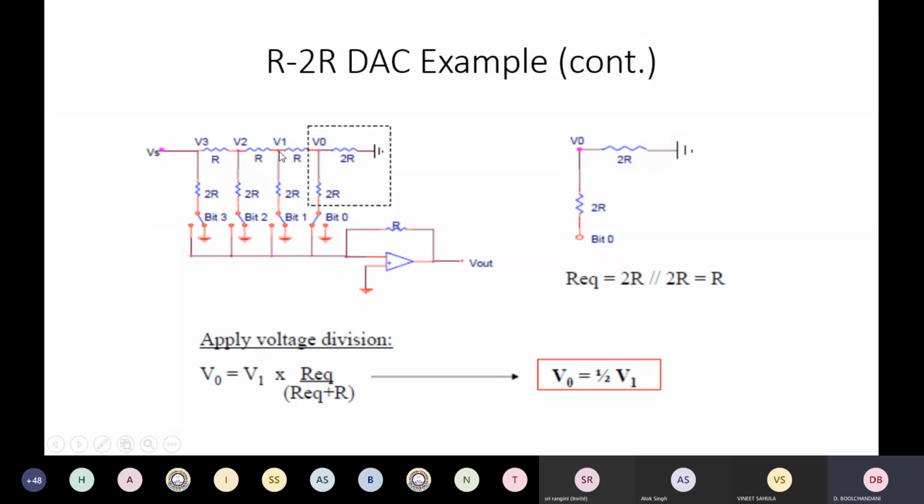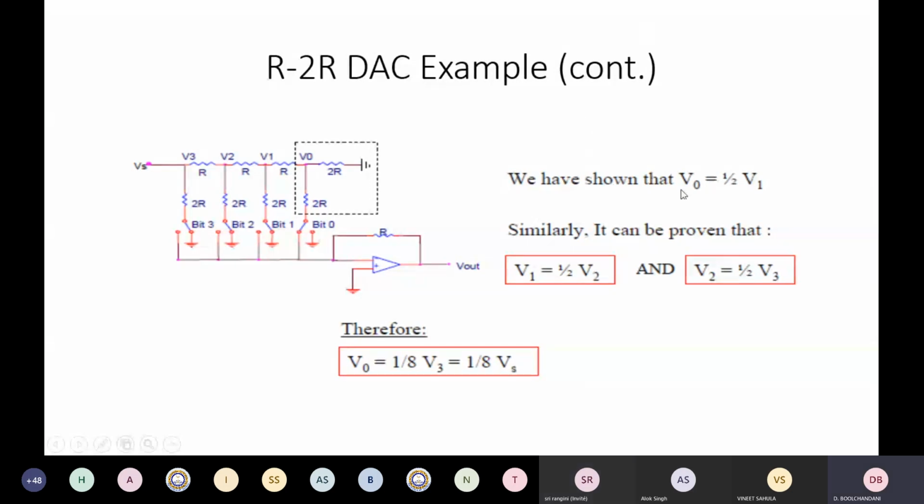You know the voltage V1 is here. Find V0 in terms of V1. V0 in terms of V1 is nothing but the resistance of this divided by the total resistance: R equivalent divided by R equivalent plus R. So we see that V0 is nothing but half of V1. Similarly, you can calculate V1 in terms of V2, and V2 in terms of V3. V3 is nothing but Vs, so that you can get V0 in terms of Vs.